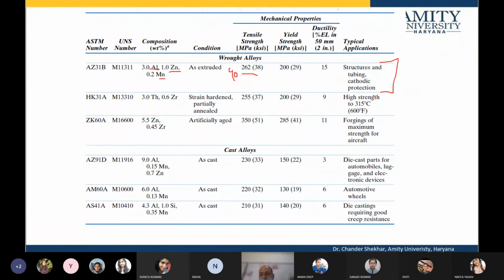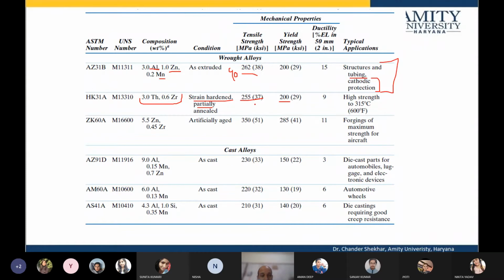This magnesium alloy is generally used in structures and tubing, cathodic protection, and if it is alloyed with thorium and zirconium and then partially strain hardened, its yield strength as well as tensile strength can be raised.